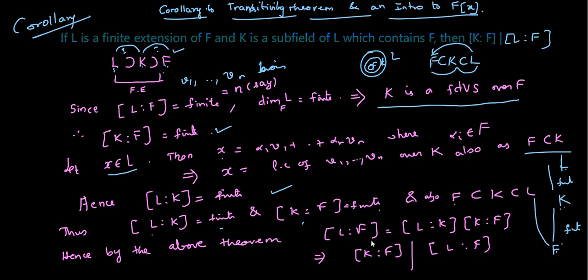So the degree of L over F is the degree of L over K times the degree of K over F. So this is some integer. Whenever you have A equal to an integer times B, then B must divide A. So using that, the degree of K over F divides the degree of L over F. So this is the corollary to that transitivity theorem.